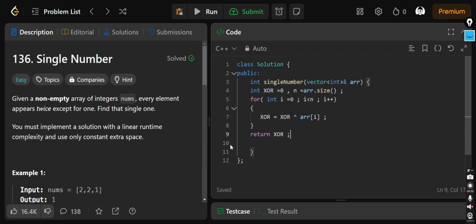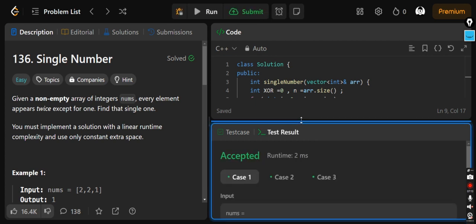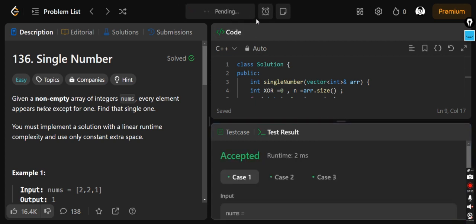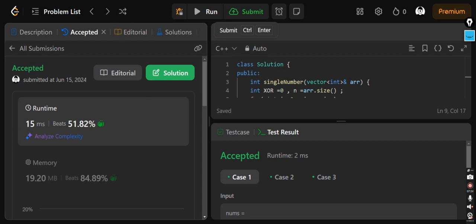So in the iteration you will get XOR, and that is what we are going to return. If there are similar elements, they will automatically get cancelled, and only the element which has one occurrence will automatically be returned. So this logic is very simple, very efficient and most optimal. You can see that only in one pass, in O of n complexity, we have solved this. The interviewer will be blown away if he knows that you know this logic. So this answer is submitted.